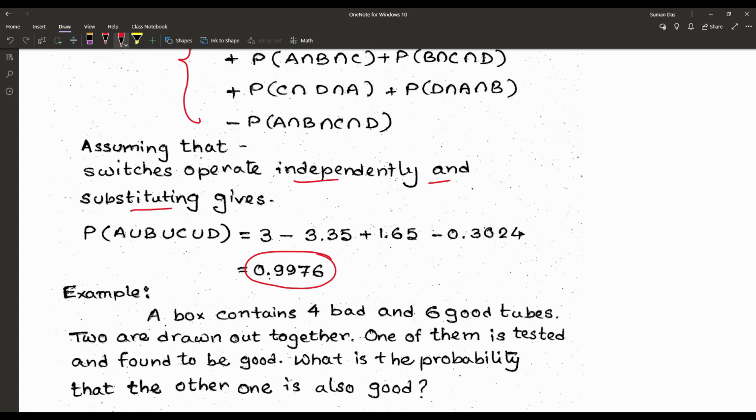Once again we can check and see that the current flow is more than through each and every switch separately.